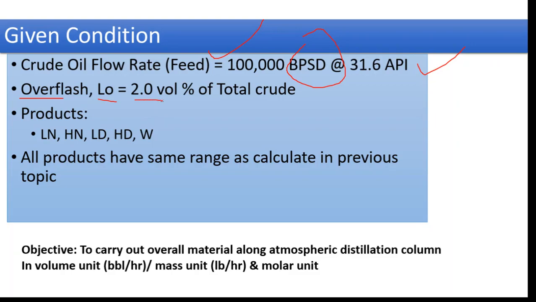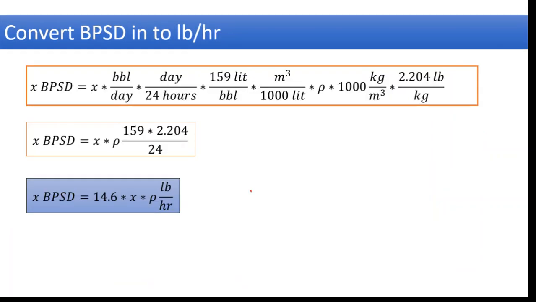The total value is in volume percent of the total crude. The products are light naphtha, heavy naphtha, light distillate and heavy distillate. These are the four products basically, and the last one, the bottom residue, can be denoted by W. All products have the same ranges as calculated in previous topics. So in the previous topics we found the yields and the ranges. Now we have to go for the overall material balance in the atmospheric distillation column and find out the barrels per hour, pounds per hour and molar units. So let us discuss the calculation mode.